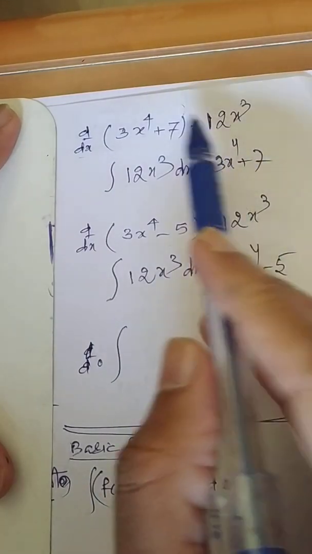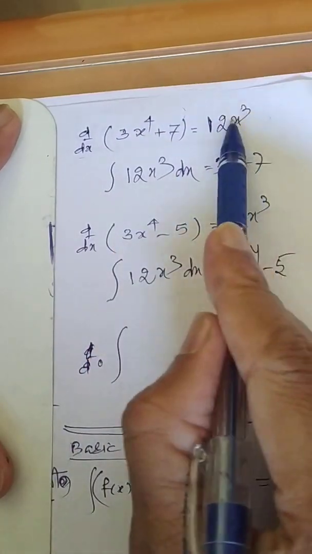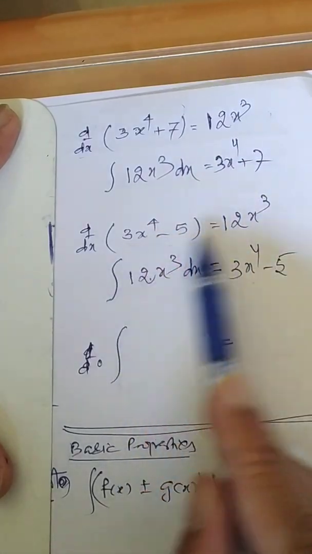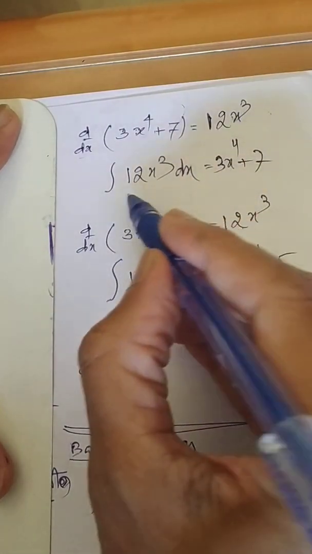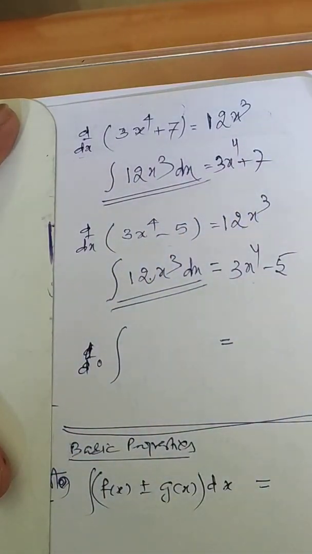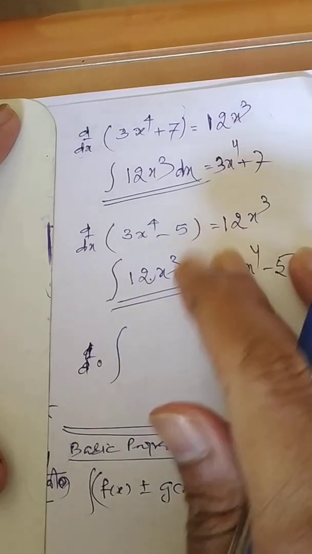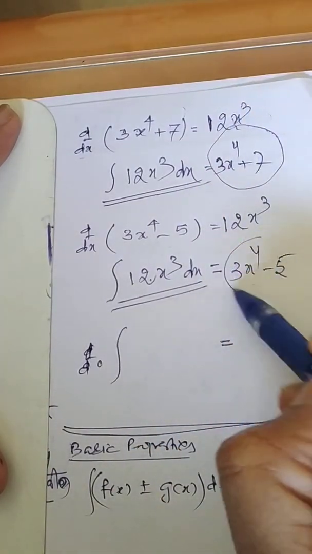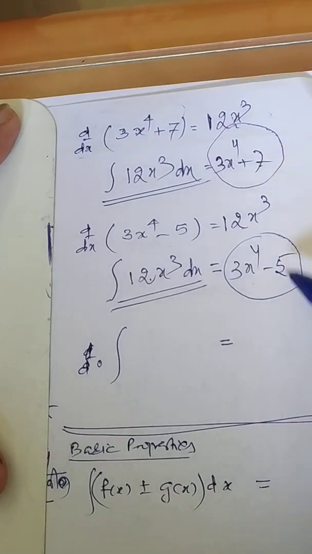We have learned that also. Differentiation of something is this, so its integration will be this. Differentiation of this will be this, and its integration will be like this also. Reverse. Now a question arises. If you look at both the questions, what you are noticing is that the questions are the same but the answers are different. They differ by a constant.